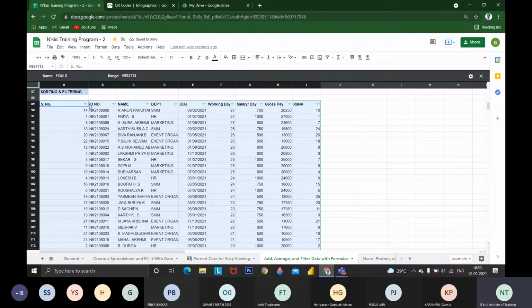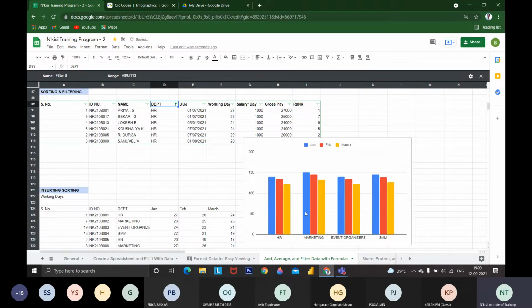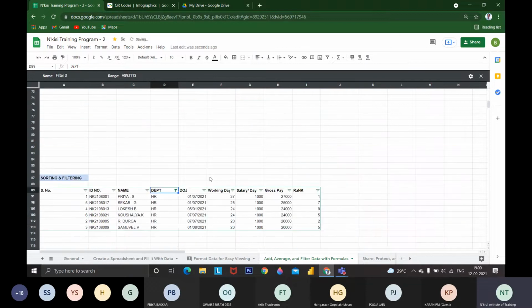This filter view will be available only to you. We can rename it, whatever changes we make. I'm clearing all the functions and I want only HR people: how many HRs were recruited this month? I'm just removing this. This is the data containing all the HRs. I'm going to rename it as HR data. From this entire data, I have filtered out HR data and I'm saving it as HR data. This is the range, and if you want to delete or update this range, you can.